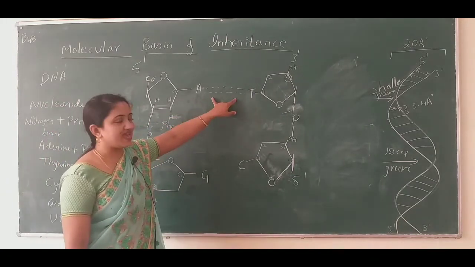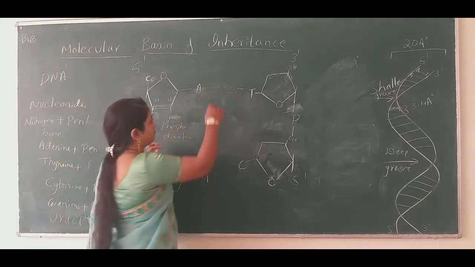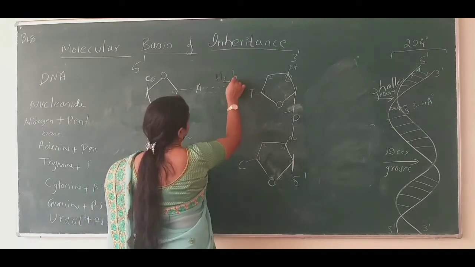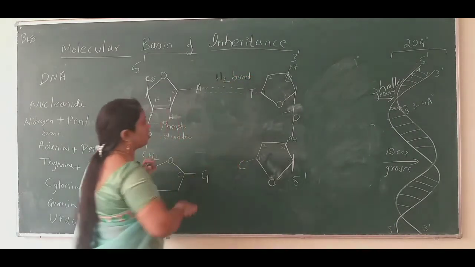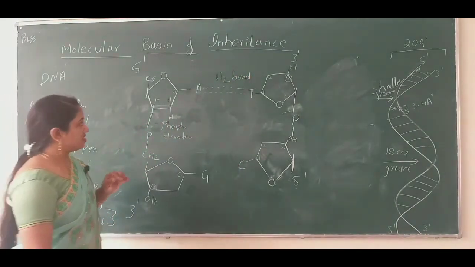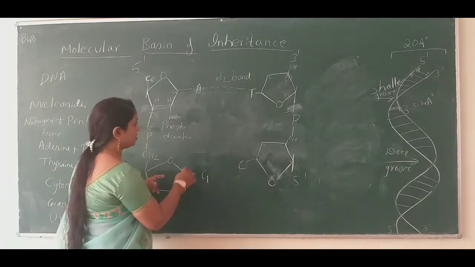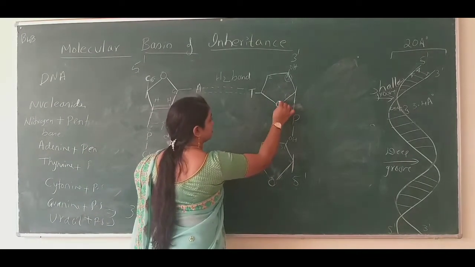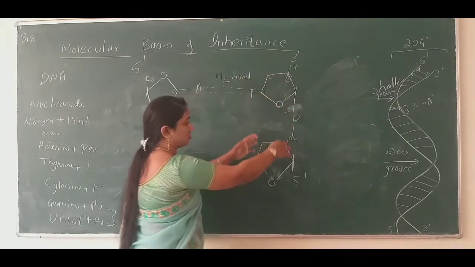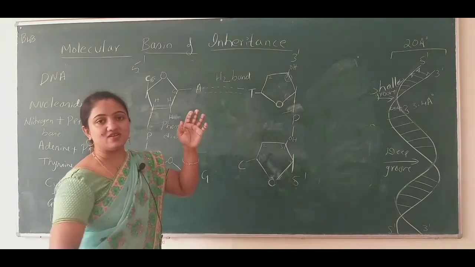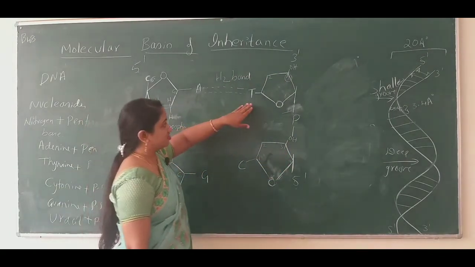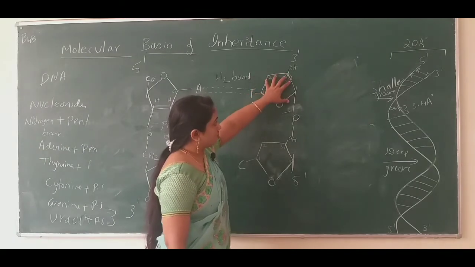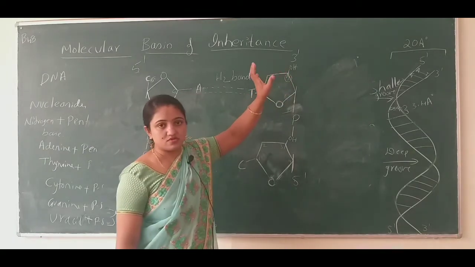These two pair with one another by forming 2 hydrogen bonds. Right, come down. So I have written here that the strand should run anti-parallel, the anti-parallel condition. So I have drawn it upside down.